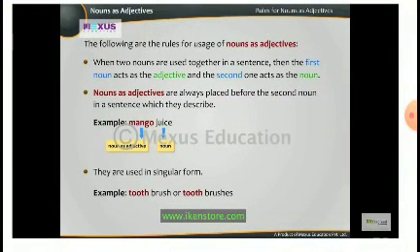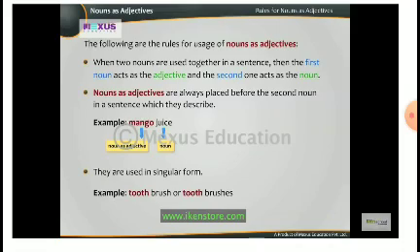Now the following are the rules for the usage of nouns as adjectives. When two nouns are used together in a sentence, then the first noun acts as the adjective and the second one acts as the noun. Nouns as adjectives are always placed before the second noun in a sentence which they describe. For example, mango juice. Mango is the noun as adjective and juice is the noun. They are used in singular form.